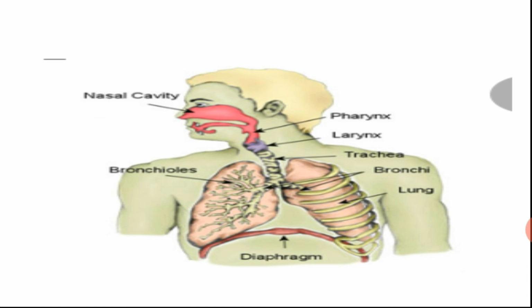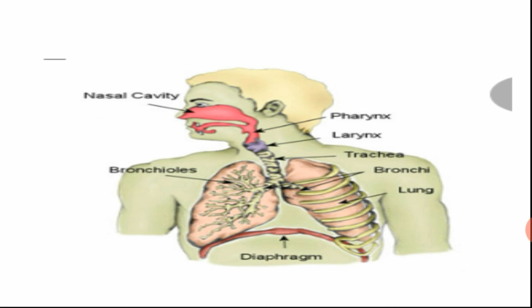What is mucus, children? Inside your nose there is pinkish skin, and there is a fluid, a sticky type of fluid. That is said to be mucus. What is its function? Its function is to trap the germs present in the air so that they do not enter your body. The mucus sticks to the germs and traps them, so they remain outside.